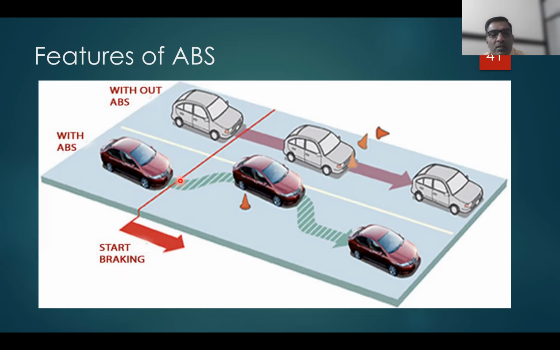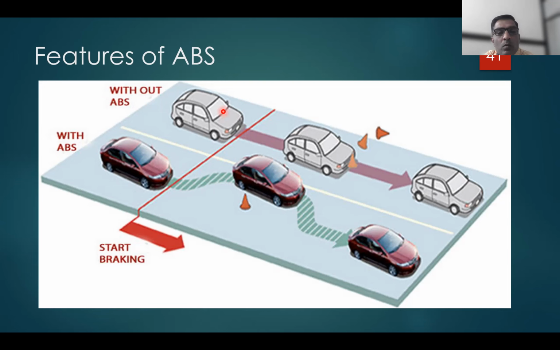Due to the anti-lock braking system, the speed is sensed by the sensors, and even though the driver has applied hard braking, still the modulation or alteration of the hydraulic pressure happens automatically. Because of that, the driver has control of the steering and can divert the vehicle and negotiate that obstacle without danger.